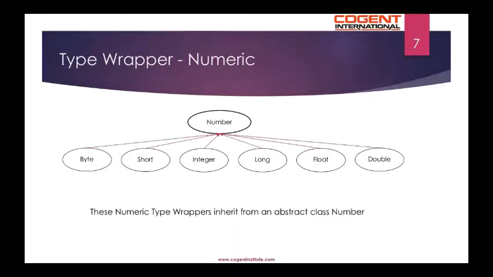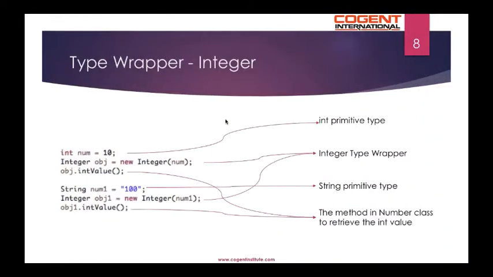Let's look at the numeric type wrappers: Byte, Short, Integer, Long, Float, Double. All these numeric type wrappers inherit from an abstract class Number. Let's look at the Integer type wrapper. Here num of type int is declared and initialized with value 10.